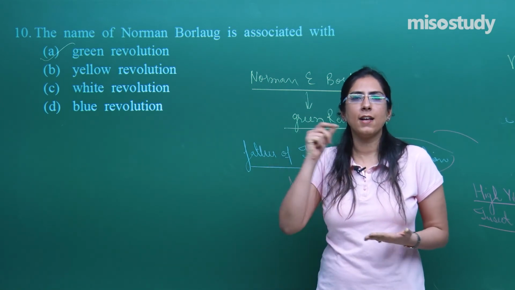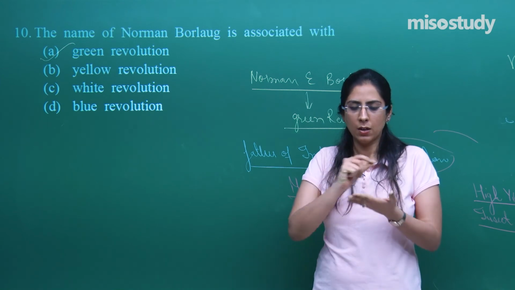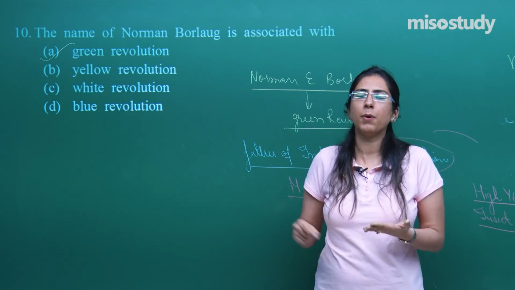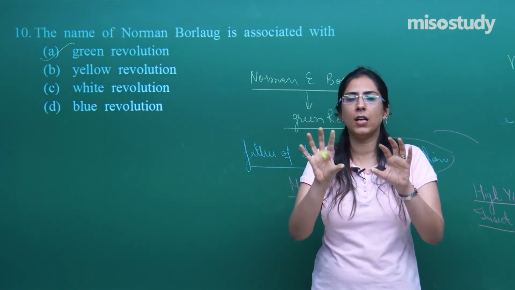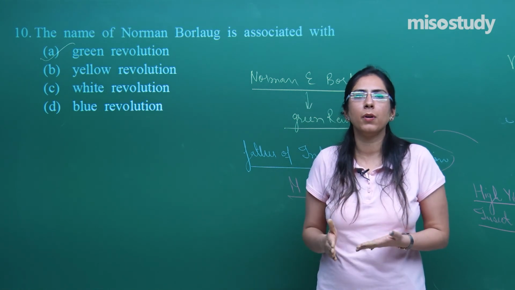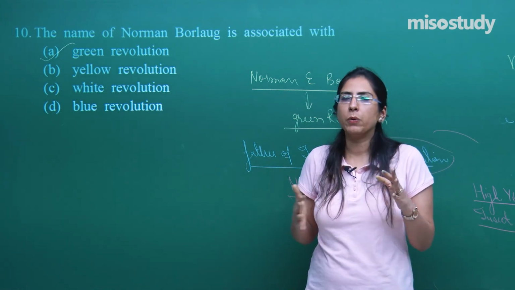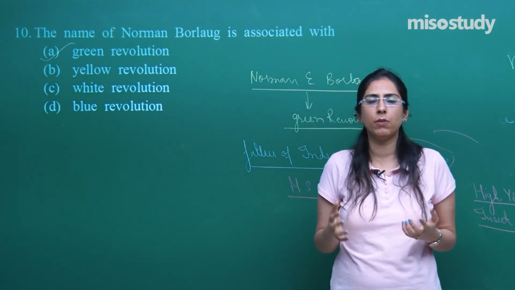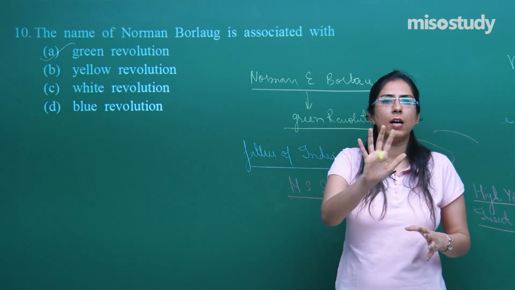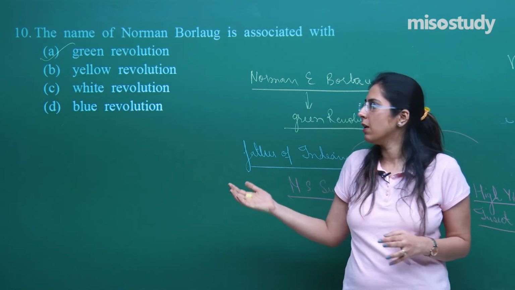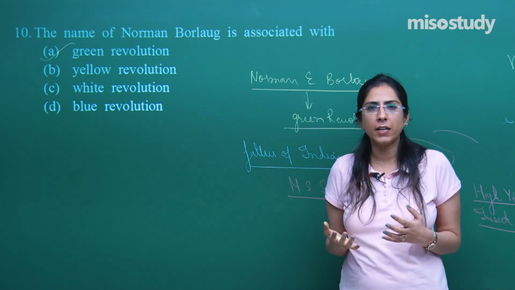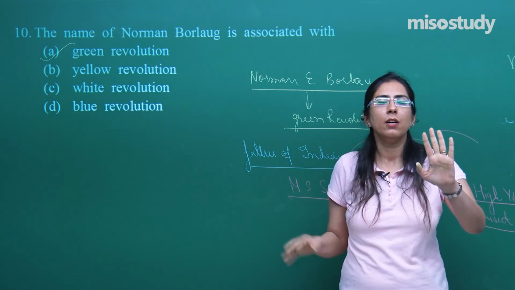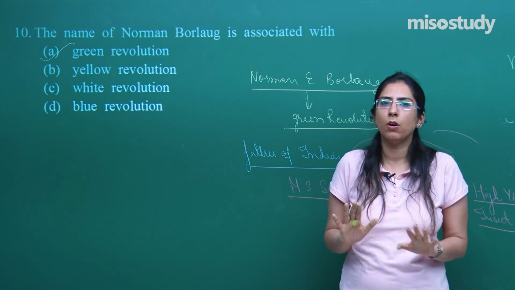Make notes by yourself with your own pen and paper. Write down everything, and read that again and again. If you are not able to learn anything, just read that again and again. Prepare cheats for that. I'm not saying prepare cheats to cheat, I'm saying prepare them for how you can remember. Make a chart and stick it at a place where you go frequently, like your table or chair. Suppose you are not able to remember these fathers or some important scientists, make a chart, stick it over there, and read it again and again. I'm sure within one or two days you will be thorough with all those things.